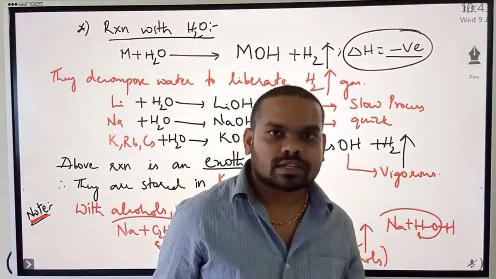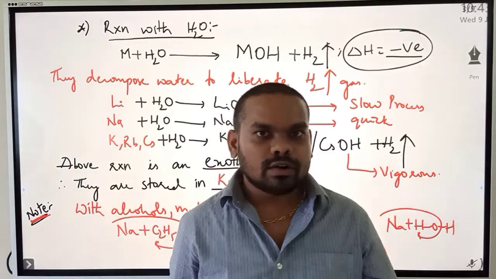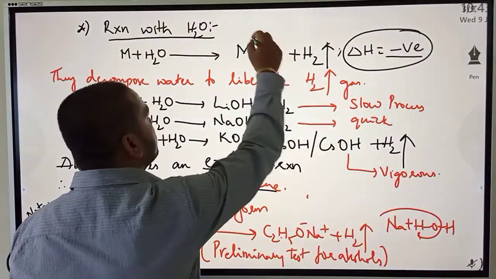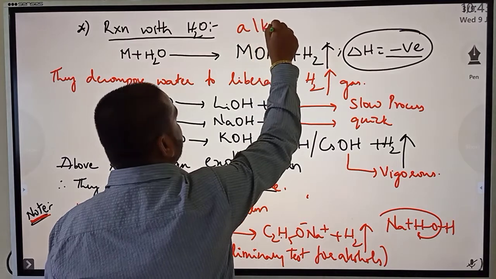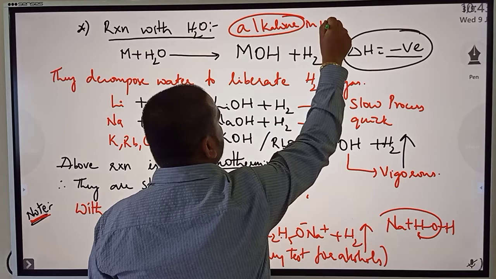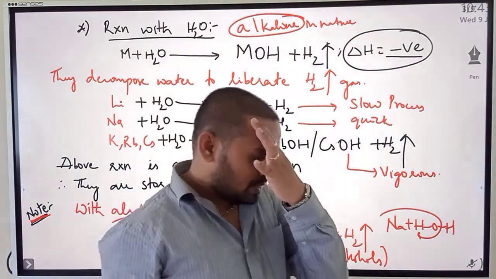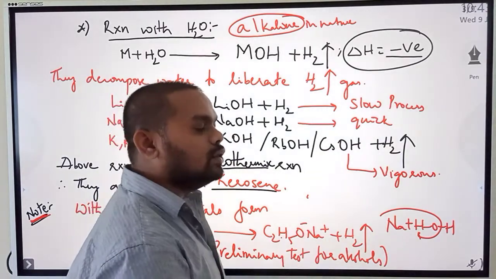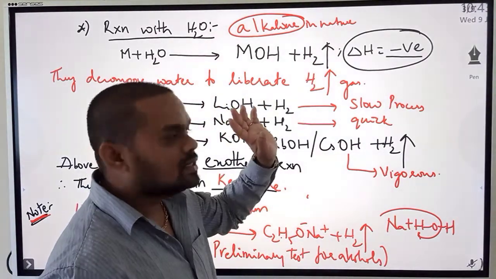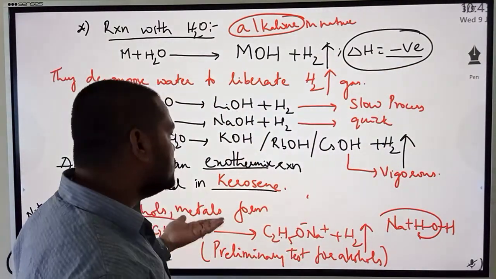So that's all about the reaction with water. Summing up, all the alkali metals react with water, no doubt. When they react with water, they form the respective hydroxides, and that's why they are called alkaline. They dissolve in water, NaOH, KOH and everything, because they are alkaline in nature. They liberate hydrogen gas, and this reaction is an exothermic process, and that's why they have to be stored in kerosene.